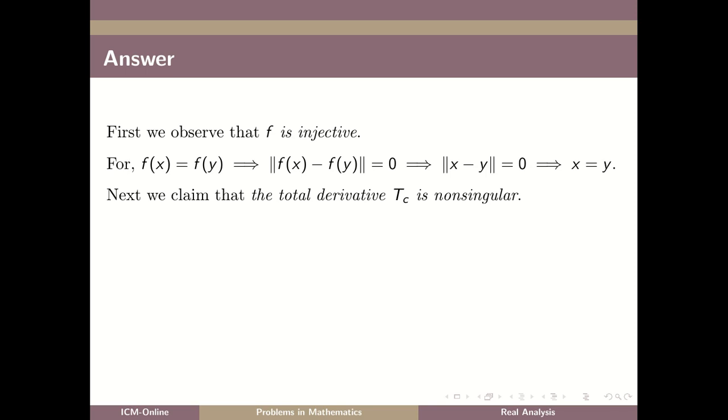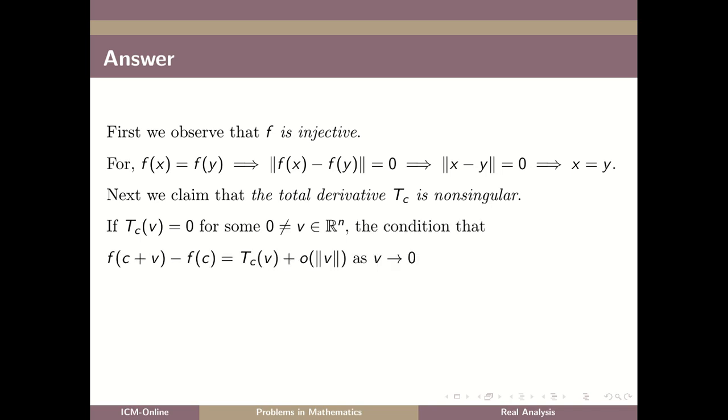Next, we claim that the total derivative of f, Tc, is non-singular at every point c. Suppose Tc of v equals 0 for some non-zero v in Rn.